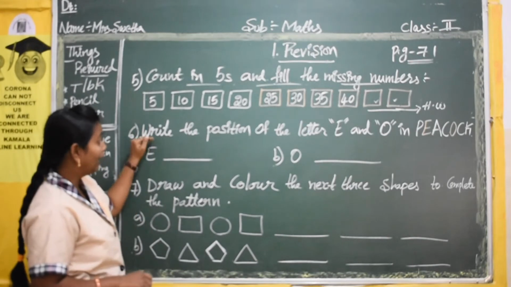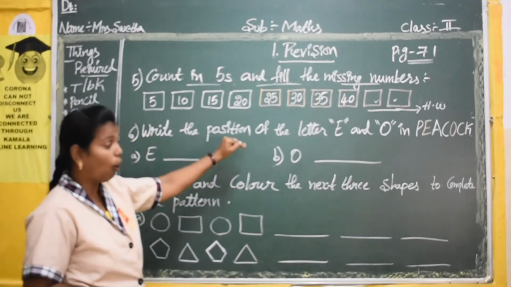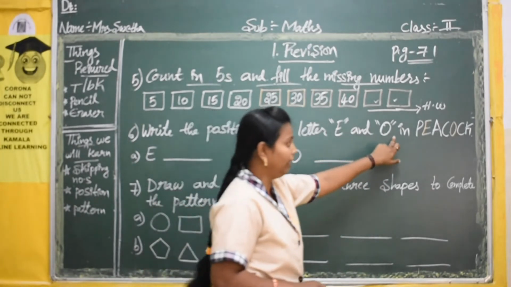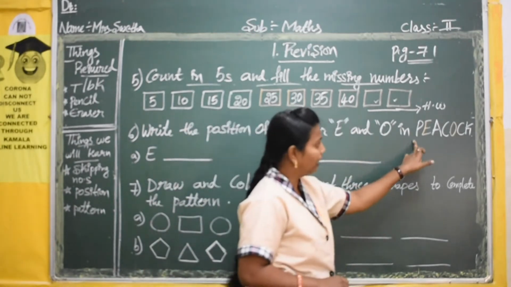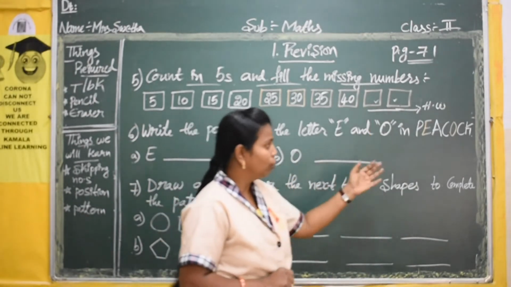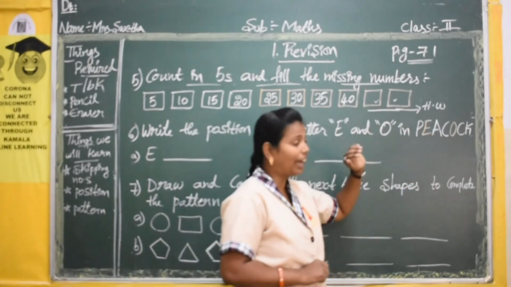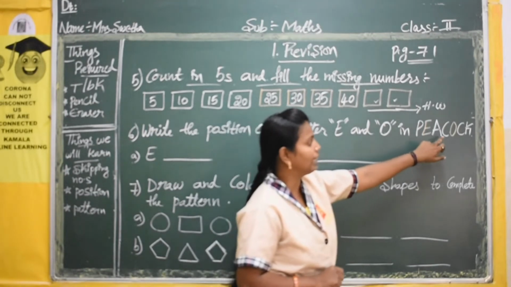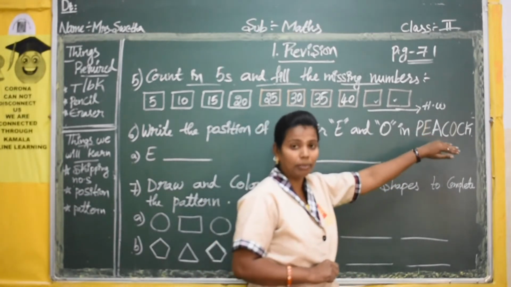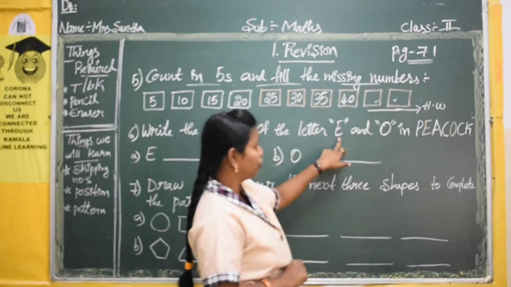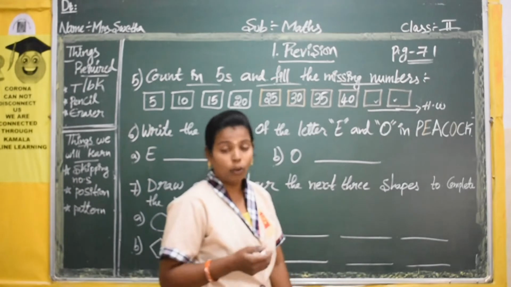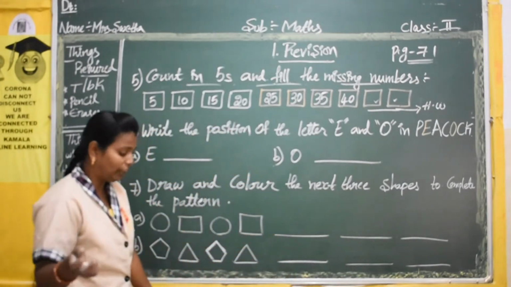See here. Write the position of the letter E and O in peacock. Here they have given you the word peacock. Okay. So in this word you have the letters P, E, A, C, O, C, K. Also these many letters are there. So from these letters they are asking you to write in which place E and O are. Okay. So I want to tell you one thing.